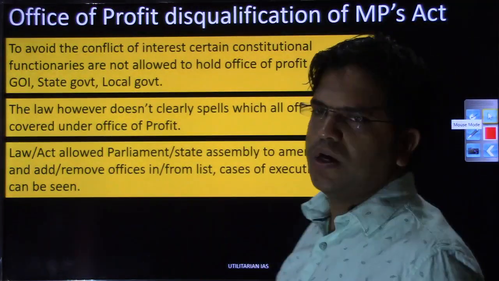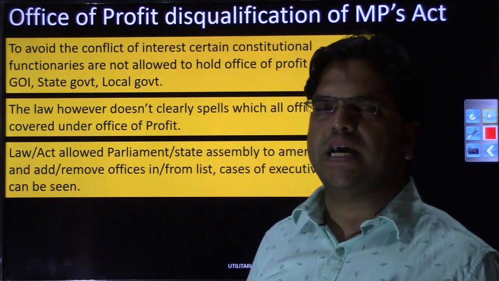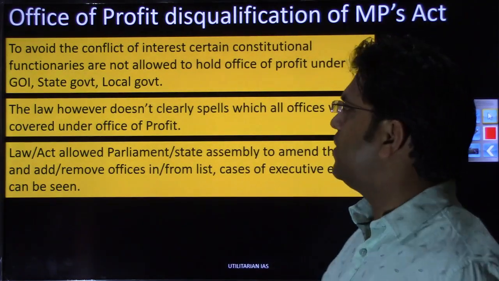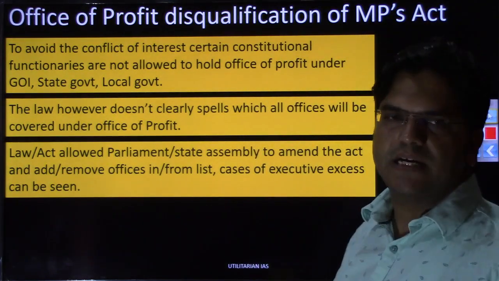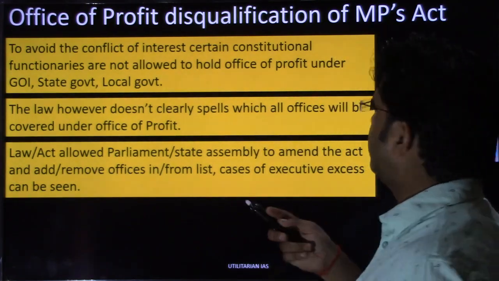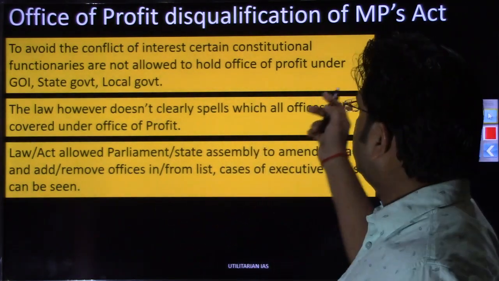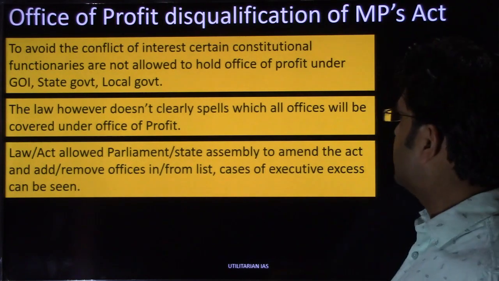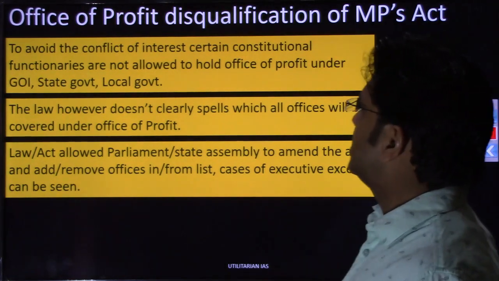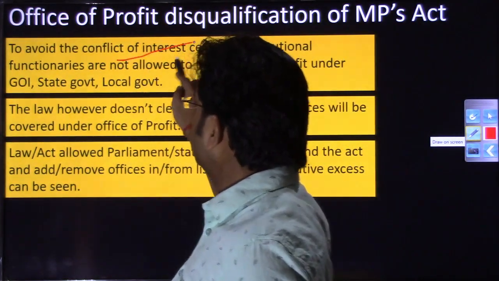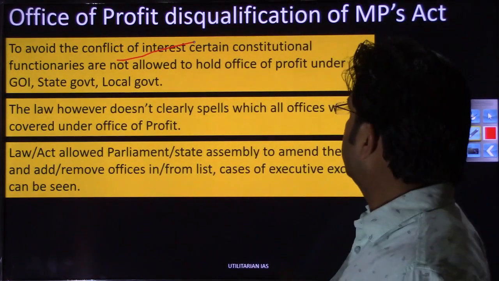Let us see what we have done. Is there any act that we have enacted? So there is an act called the Office of Profit Disqualification of MPs Act in relation to members of parliament. The objective of that act is to avoid conflict of interest, which we were discussing.